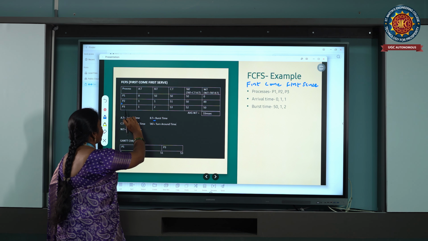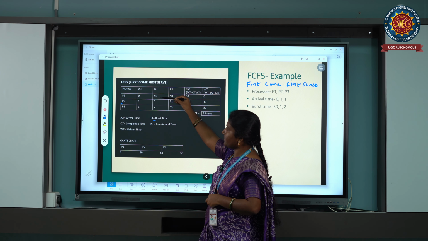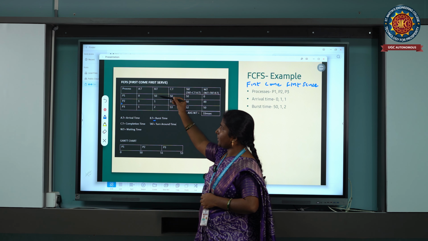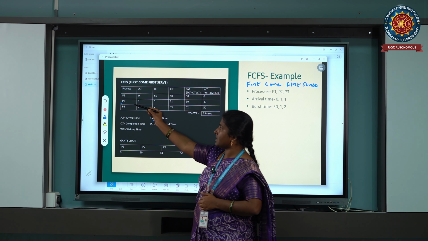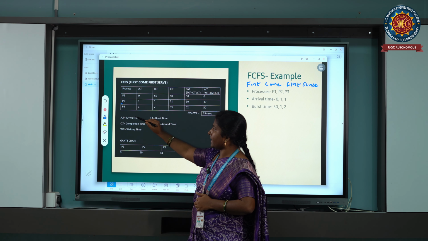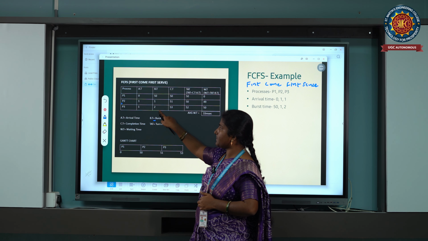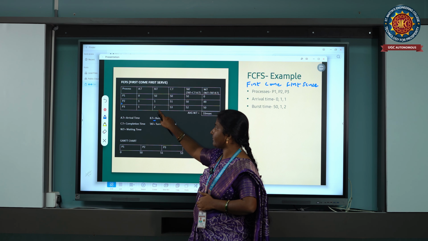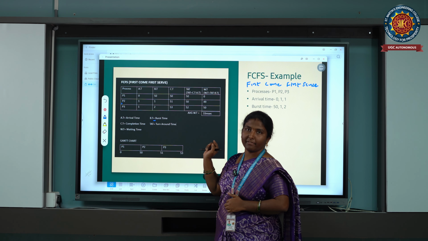For the completion of execution of P1, the burst time is given as 50. So for 50 milliseconds P1 will be executing. After 50 milliseconds, the processor is assigned to the process P2. That will be executed for one more millisecond, and for P3 it is assigned as 2. After this 51 milliseconds, P3 will get a chance for its execution, and it will be executed for 2 more milliseconds.